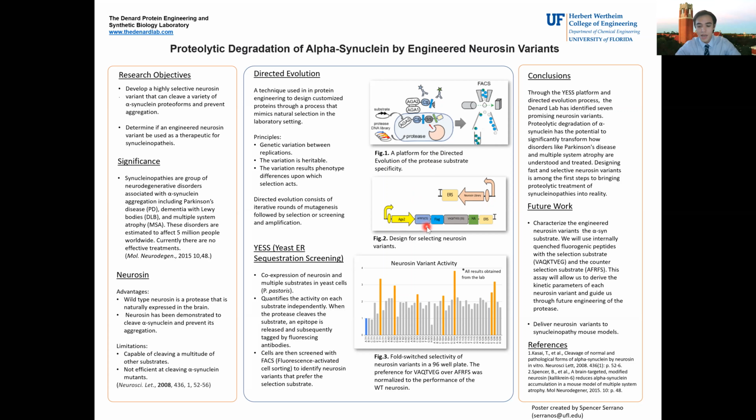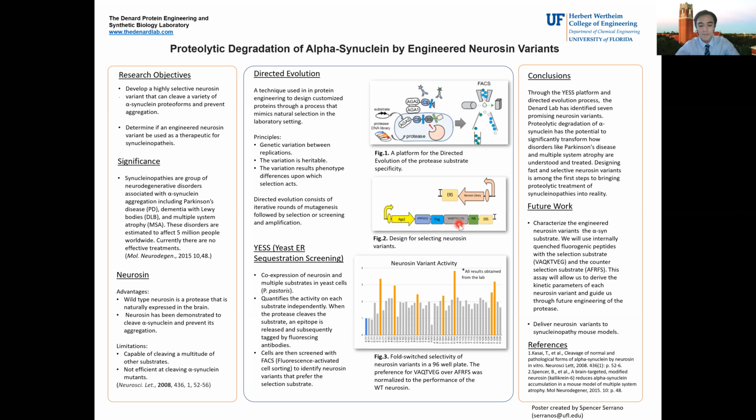The first substrate, AFRFS, is a counter-selection substrate. And it has been demonstrated that neurosin has a high affinity for this substrate. It is attached to an epitope tag. The second substrate is the selection substrate, VAQTVEG. And this sequence is within the alpha-synuclein protein in a region that is responsible for its aggregation.